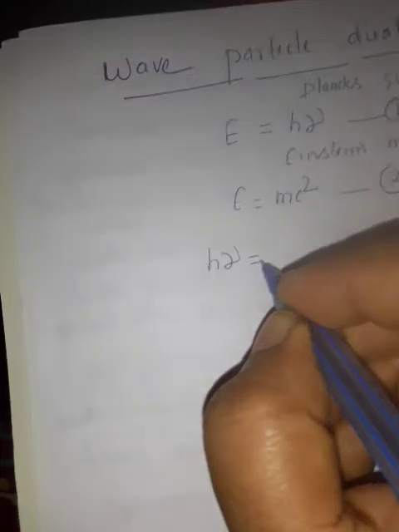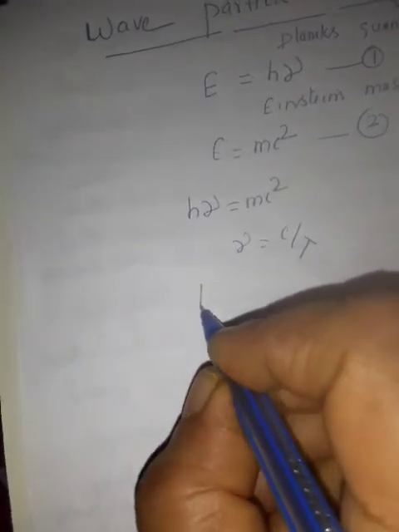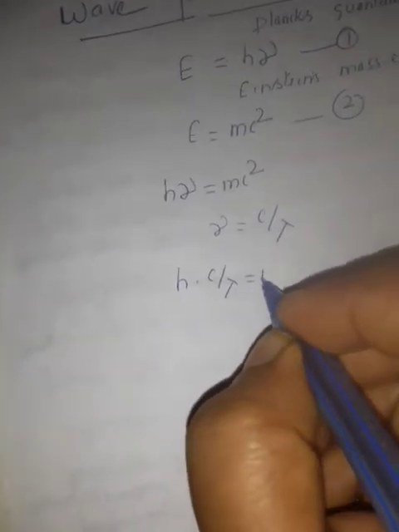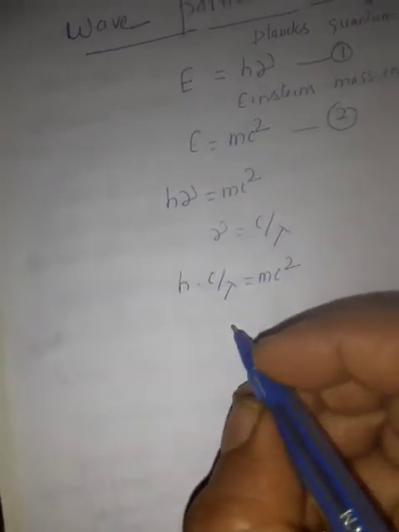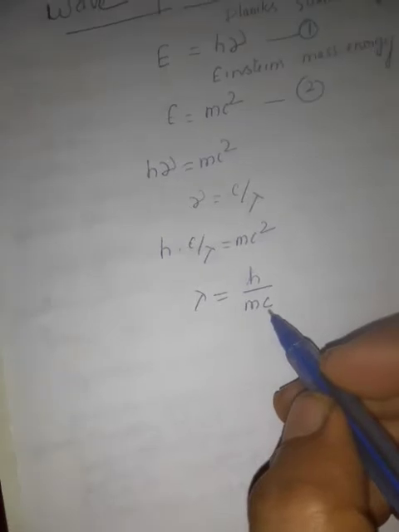Now from equations 1 and 2, equating both, h nu is equal to mc square. Nu is given as c by lambda, where c is the velocity of light and lambda is the wavelength. Substituting, h into c by lambda is equal to mc square. That is, c gets cancelled, and lambda is equal to h by mc. This equation represents the wavelength of photons whose momentum is given by mc, where m is mass and c is the velocity of light.